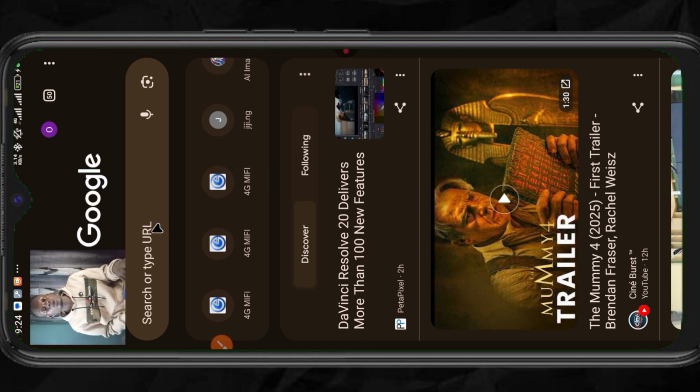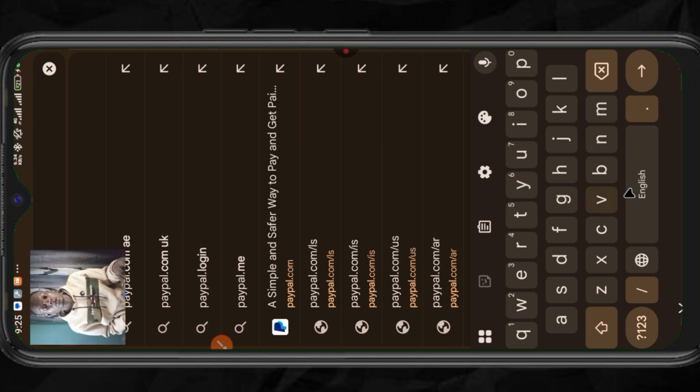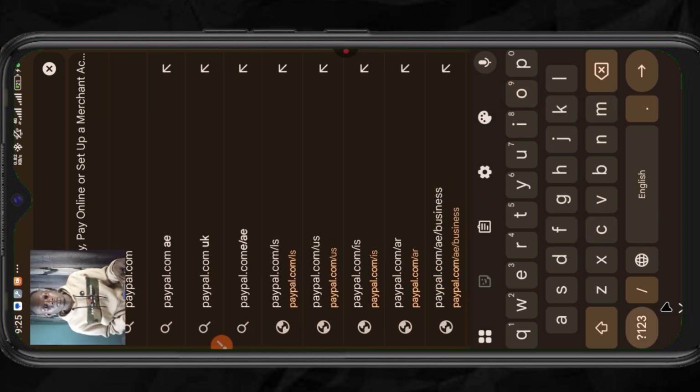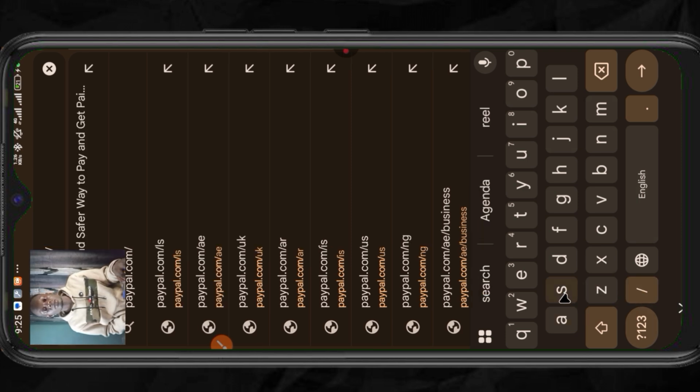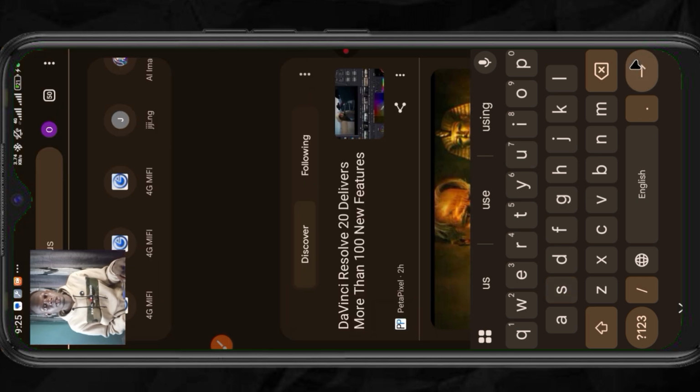Just go to your browser and search for paypal.com/US. Then just click on search.